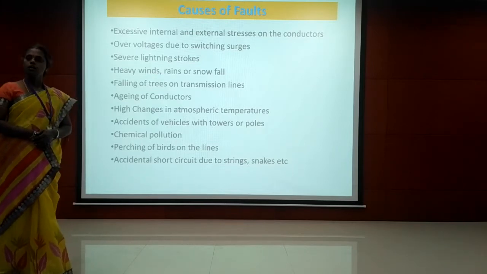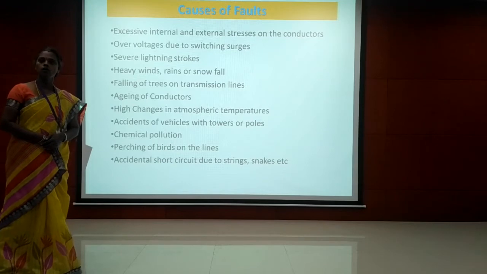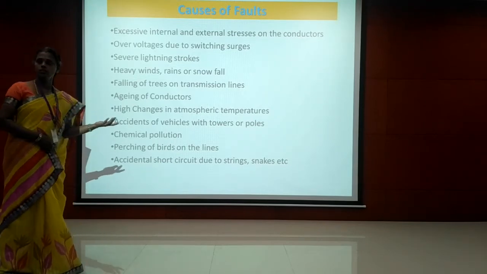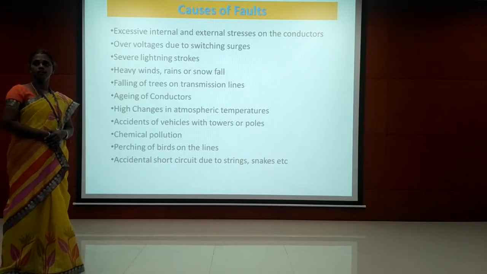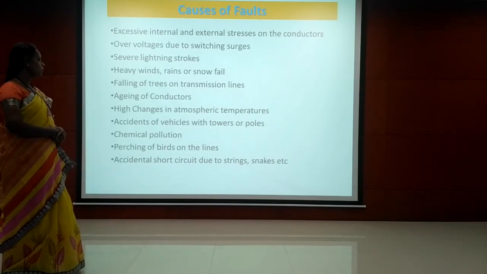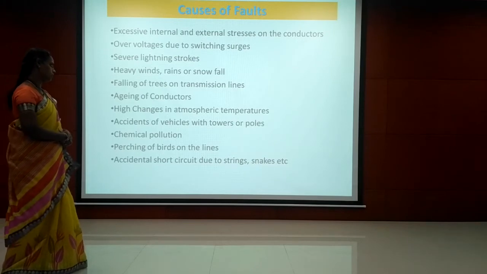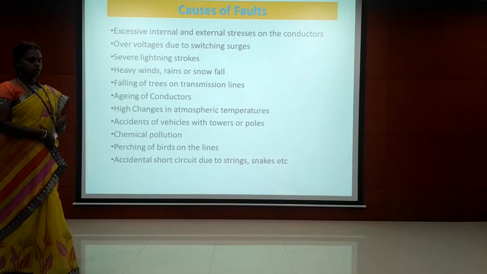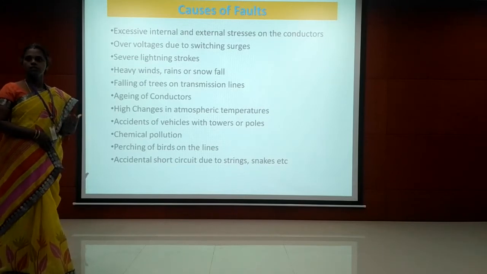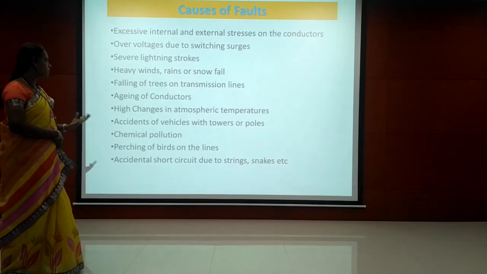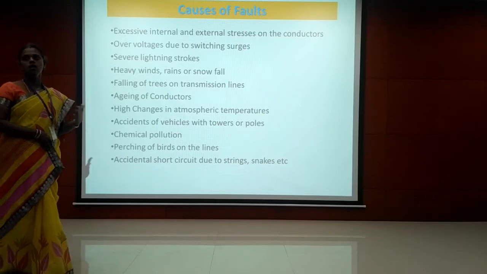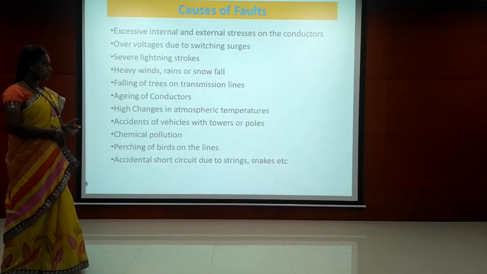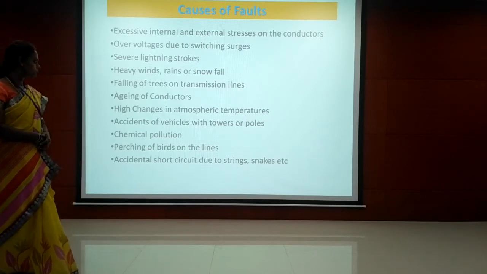Then aging. We are using the same conductor for a long time, so due to the aging of the conductor, breakdown may occur in the insulation of the conductor, so that we can expect the fault in the system. Then high changes in atmospheric temperature. If the temperature changes are small, it is not going to affect the system. In case of high changes in atmospheric temperature, it is going to affect the transmission line, and not only the transmission line, the power system equipments may get damaged.